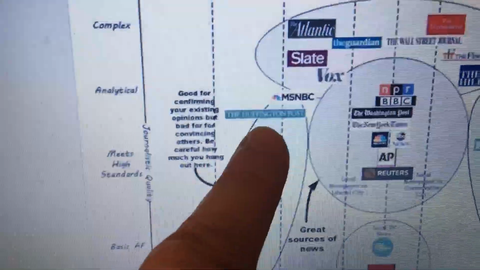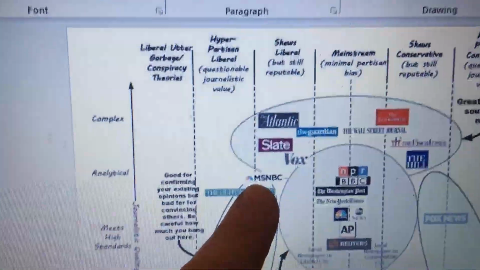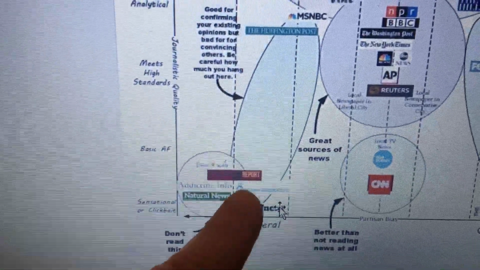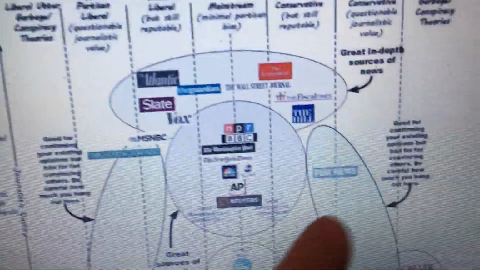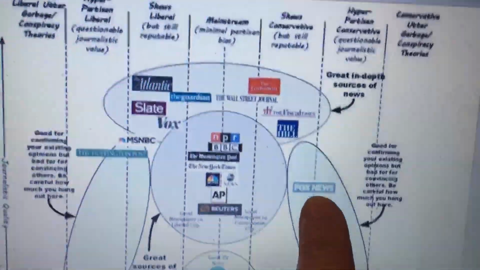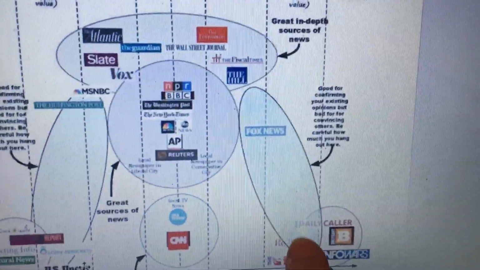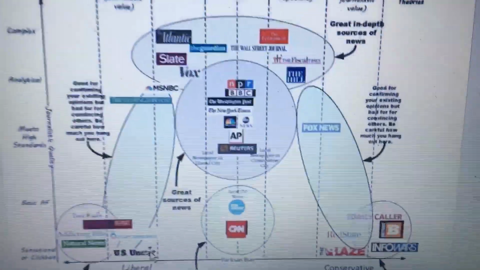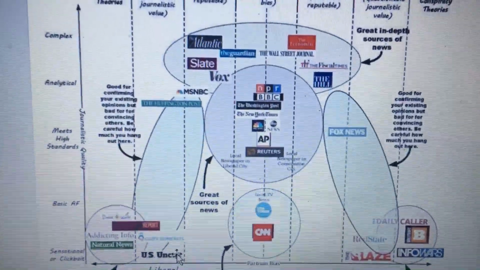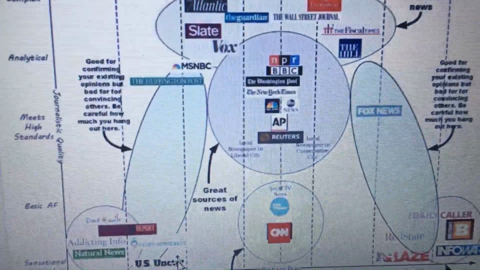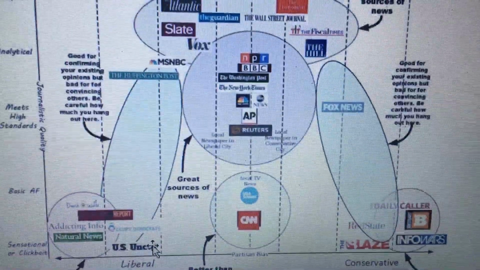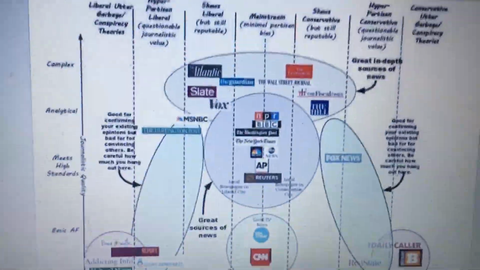So MSNBC and Huffington Post, they start off towards the center, and then they veer off all the way to the left. And the same thing with Fox News. Starts off a little towards the center, and it veers off all the way toward the right. And we've heard that Fox News is not the most reliable source. So basically, there are some valid stories that you'll find on these sources, but still not the most trustworthy sources to use.